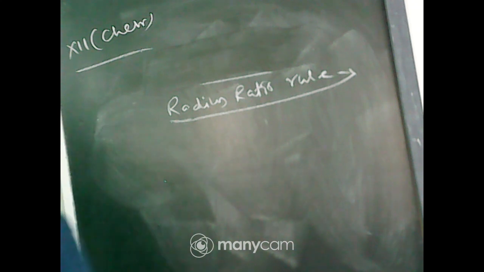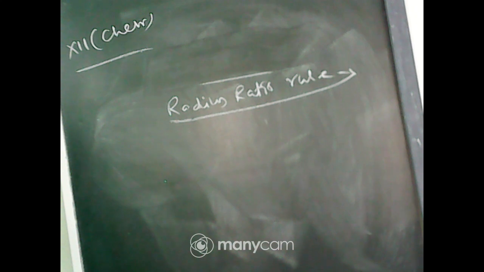Now, what is the radius ratio? The ratio of the radius of cation to that of anion in an ionic solid is called the radius ratio, also called the limiting radius ratio or critical radius ratio.